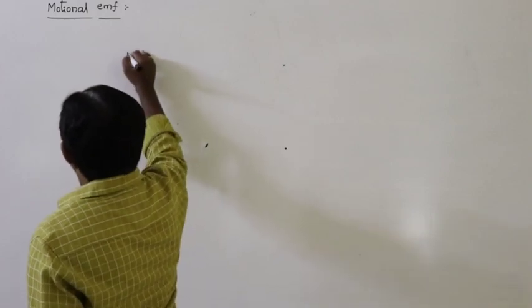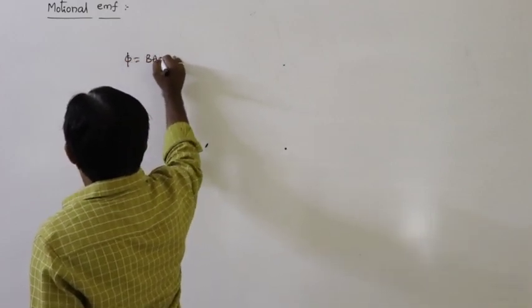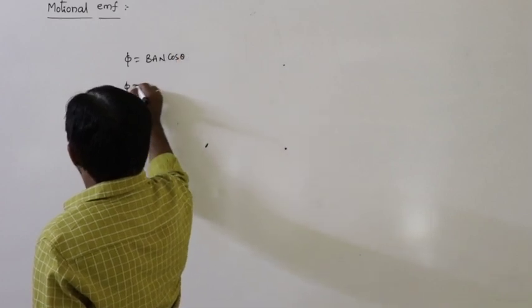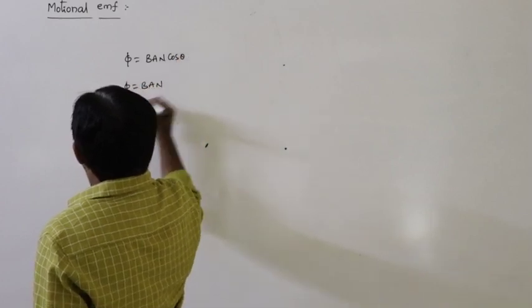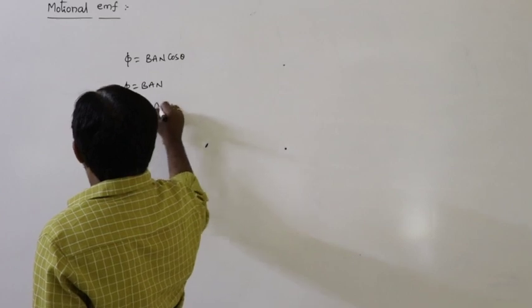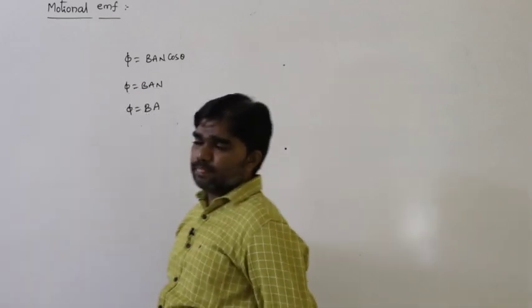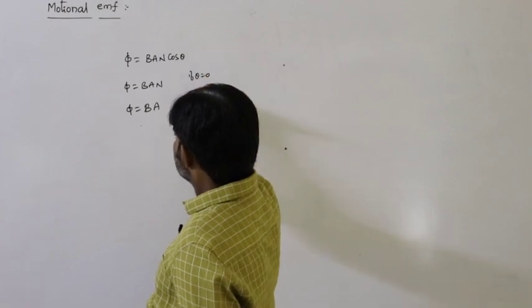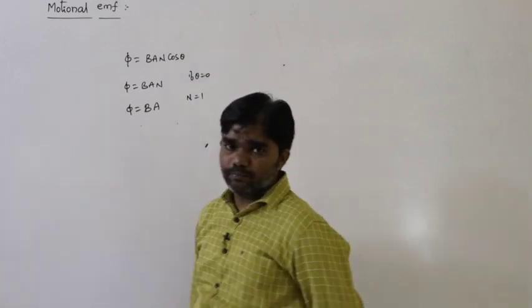Generally flux can be written as BAN cos theta. If theta equals 0, phi is equal to BAN. If the number of turns is equal to 1, phi is equal to BA.